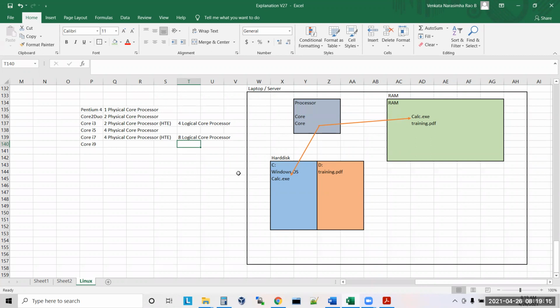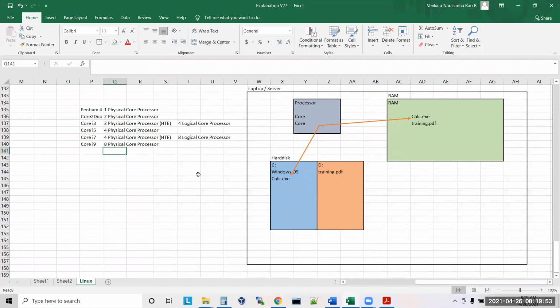So it means as the number of cores increases, I'm able to handle more people also, correct? Correct. So if you have more cores, you can handle more requests. Will you agree with me? Yes. Now what is core i9? No HTE. Now is i9 faster or is i7 faster? i9 is faster.